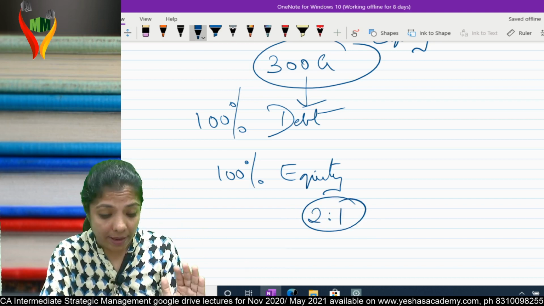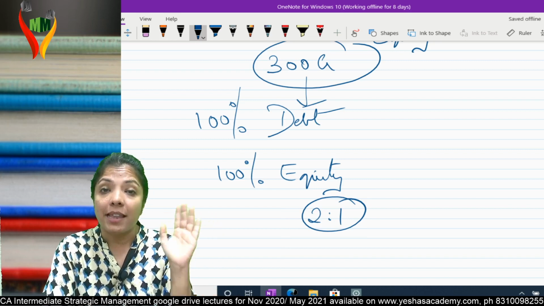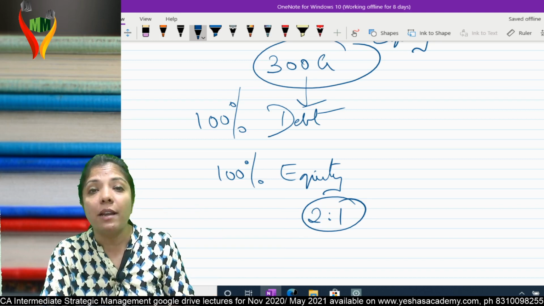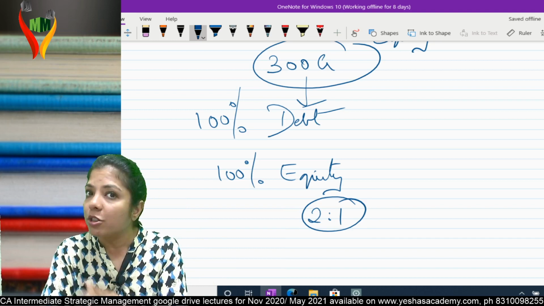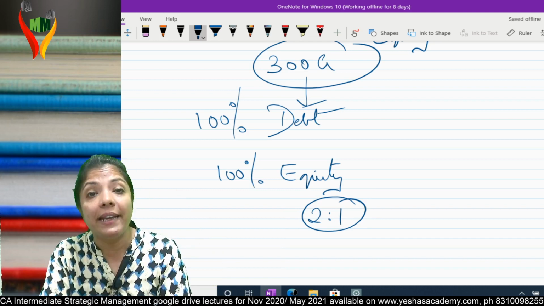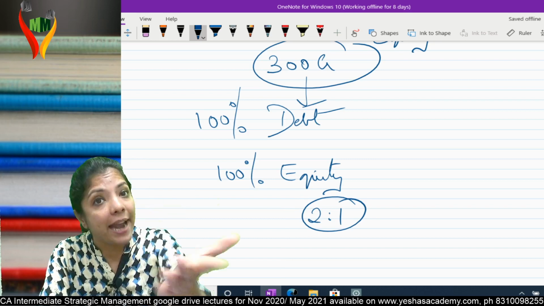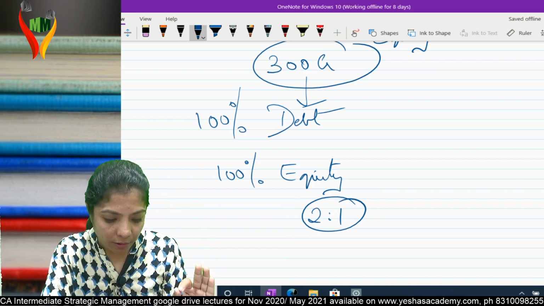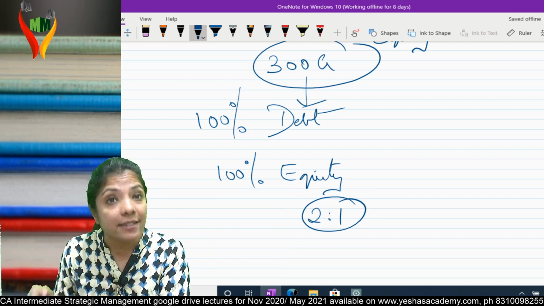Am I clear? Somebody is asking, this is an FM question: how is cost of debt less than cost of equity? In case of cost of debt, you have to just pay interest. But in case of equity, you have to pay dividend, and dividend keeps on changing. If you earn high profits, you have to pay high dividend, but the interest factor will remain the same. This is basically a financial management concept and not an SM concept.